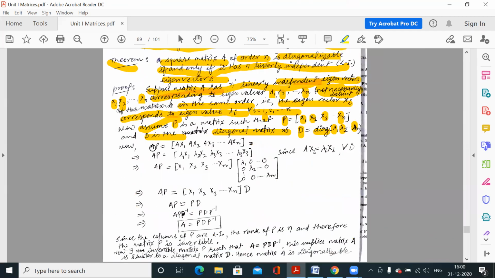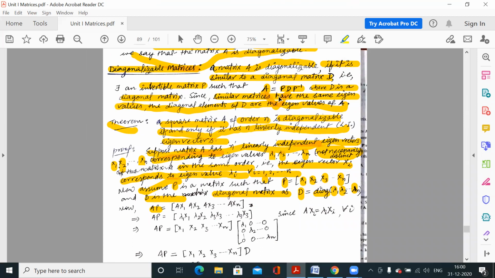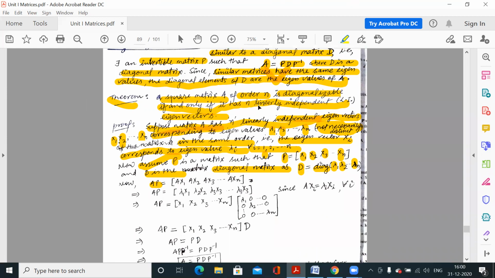So we are checking that either PA is equal to DP or AP is equal to PD. Both conditions are the same, there is no difference. This is A is equal to P D P inverse. That means if we multiply P from the right, this is the condition of similar matrices.